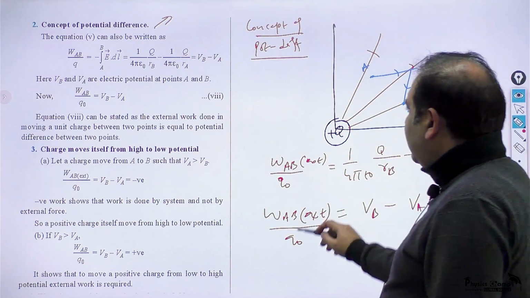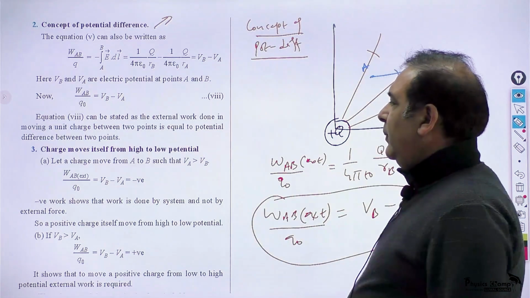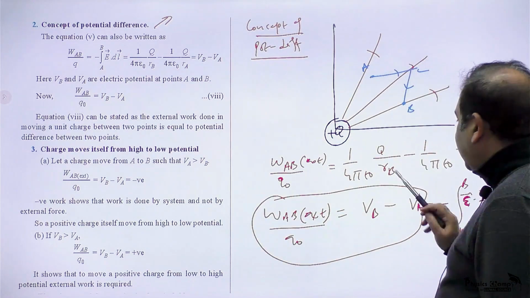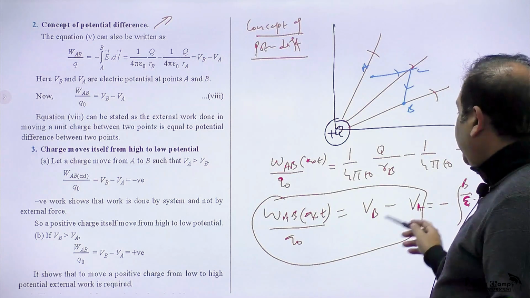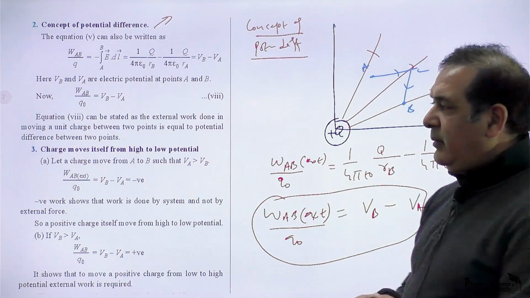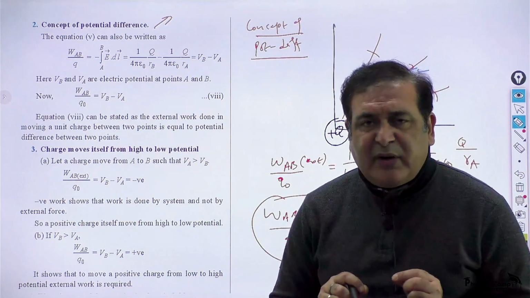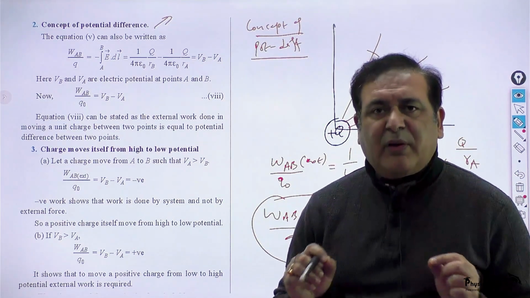Now from this concept that I can see here, I can understand how it is going to tell me the movement of the charge. My question is, does a positive charge move itself from low potential to high potential?